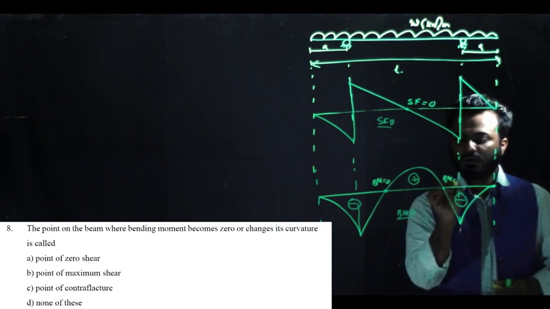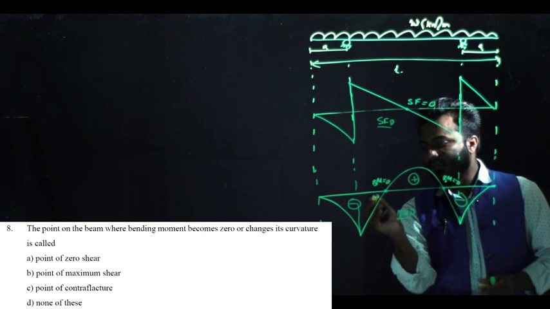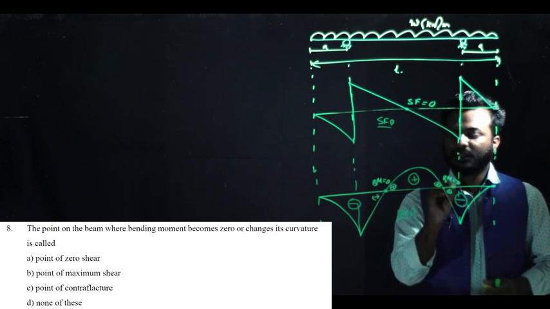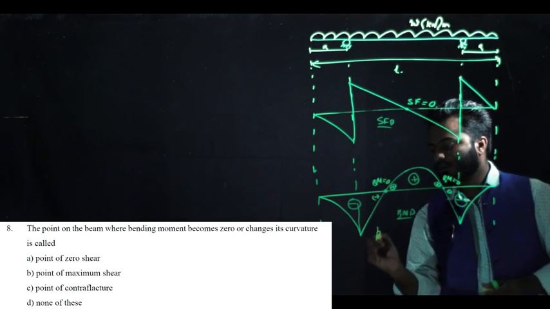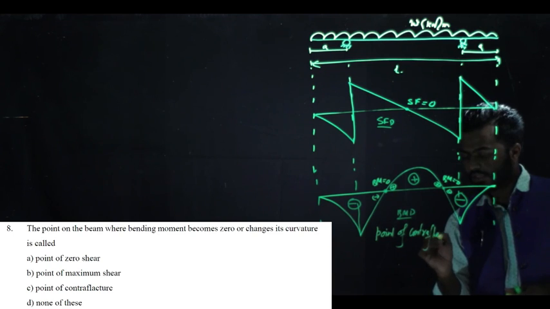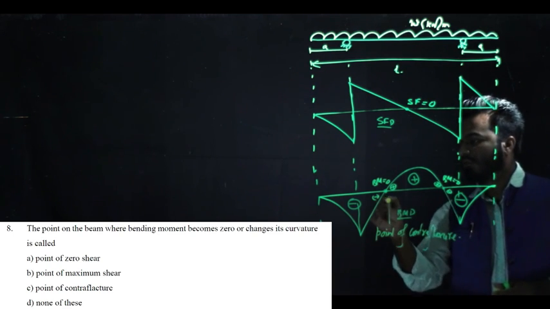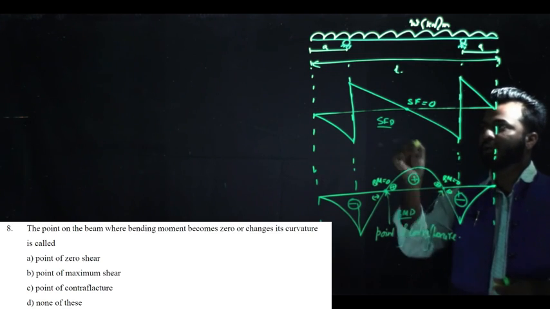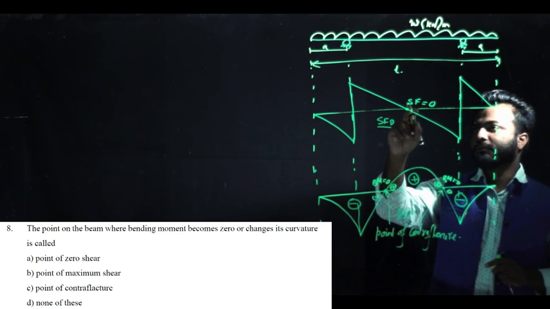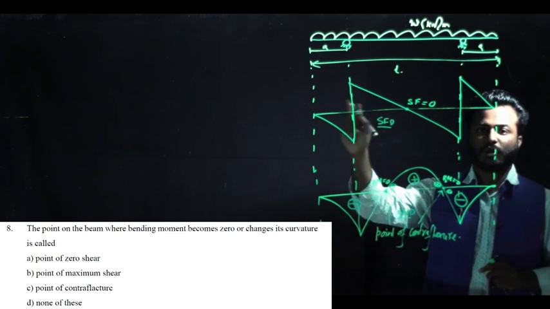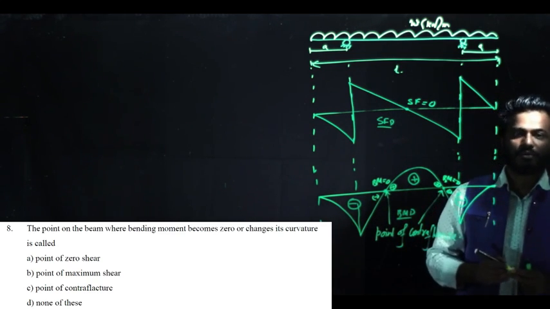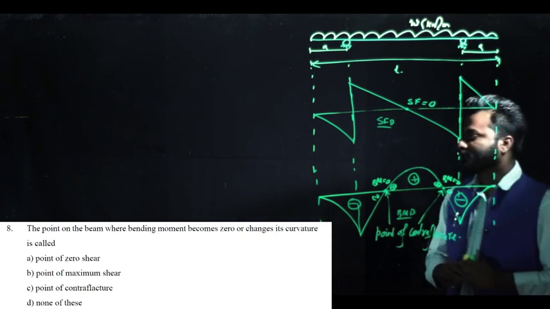Here also bending moment becomes 0, or I can say that the curvature of the bending moment changes from negative to positive, or here from positive to negative. So these 2 points are called points of contraflexure. Never get confused that the point of contraflexure is a point where shear force becomes 0. Don't think that the point where shear force becomes 0 is called the point of contraflexure. No. The point where bending moment becomes 0 or changes its curvature is called the point of contraflexure. Okay? I hope this is clear to you.